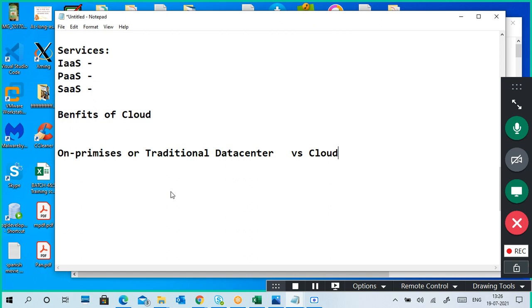There is a certain warranty and licenses you have to maintain for the virtualization platform or servers you are installing, or applications you are installing. So you have to purchase a license. You have to hire the persons who are able to maintain that infrastructure. So the overall cost of a traditional data center increases one by one. I will explain how it increases also. Now, compared to the cloud, that is an important point.